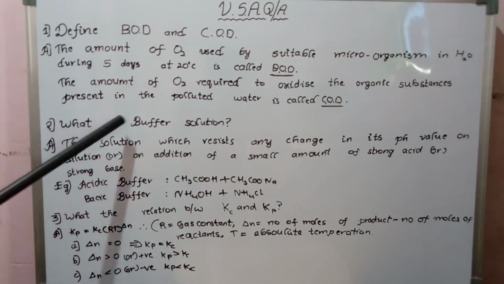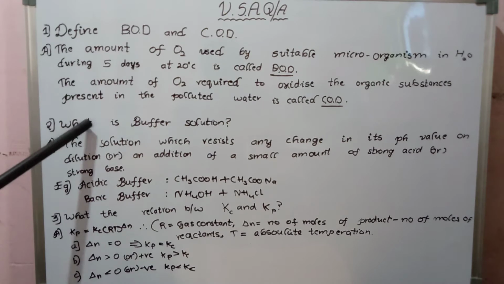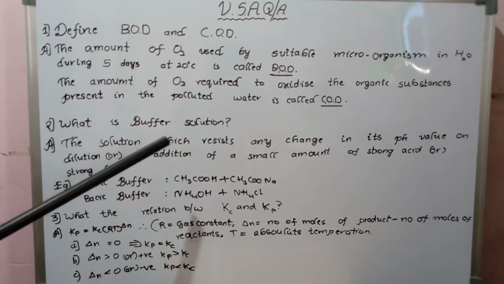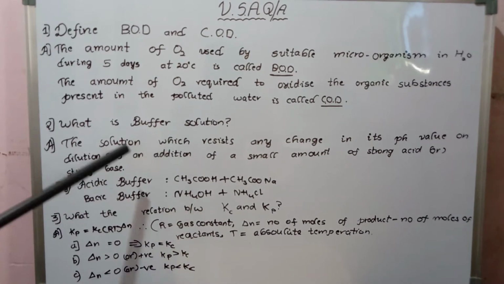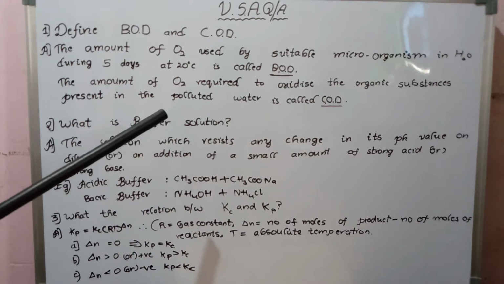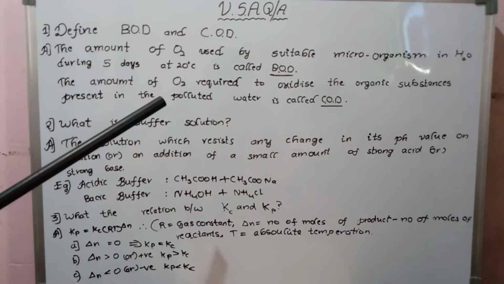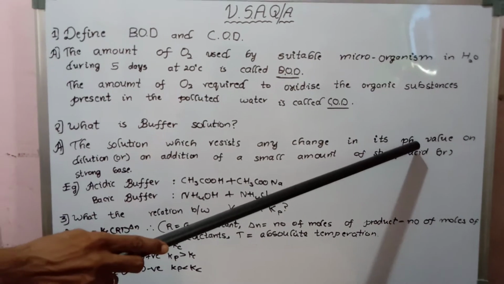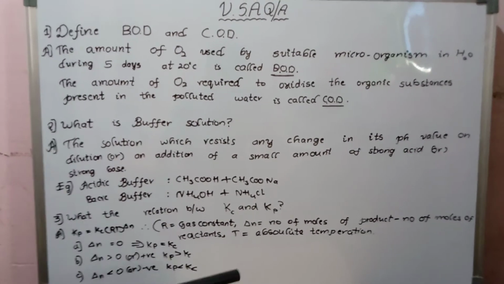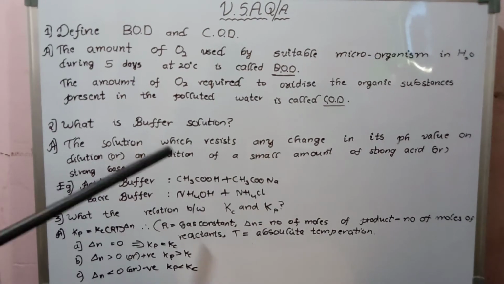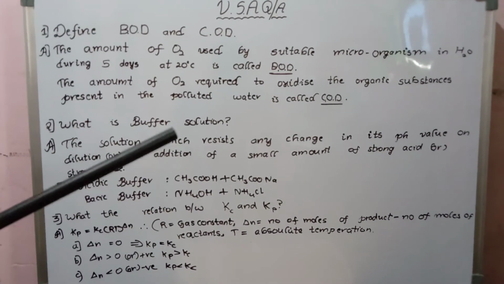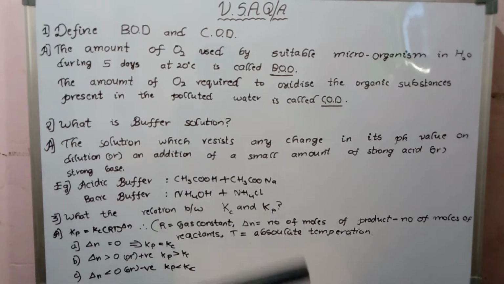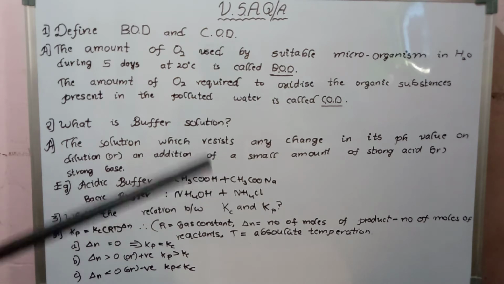Second one, what is a buffer solution? Here, the solution that resists any change in its pH value. Here pH is nothing but the negative logarithm of hydrogen ion concentration. pH is defined as the negative logarithm of hydrogen ion concentration. So for acidic solutions the pH value is less than 7, and for basic solutions it is greater than 7, and for neutral solutions it is 7 only.